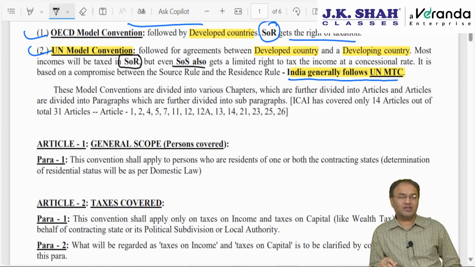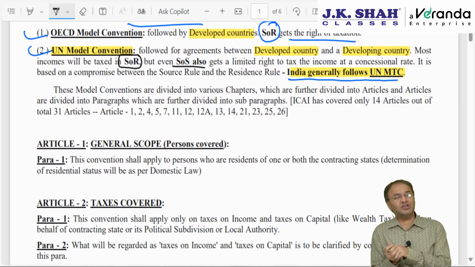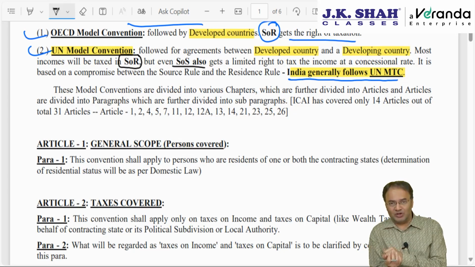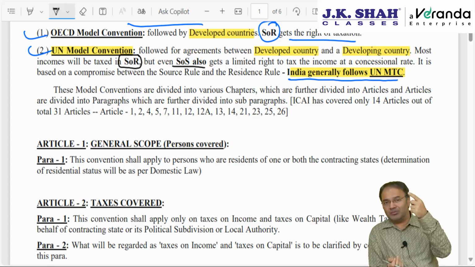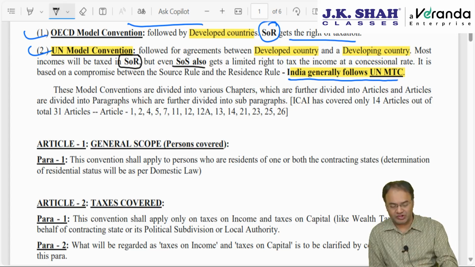Now these model tax conventions, MTCs, are divided into various chapters. Chapters are divided into articles, articles are divided into paragraphs, and paragraphs are divided into sub-paragraphs, also called clauses. Chapters, articles, after that paragraphs, thereafter clauses.